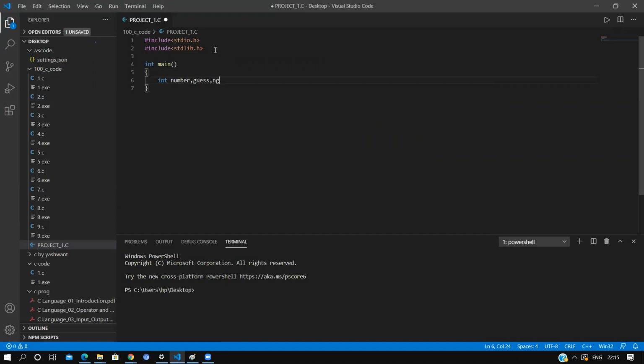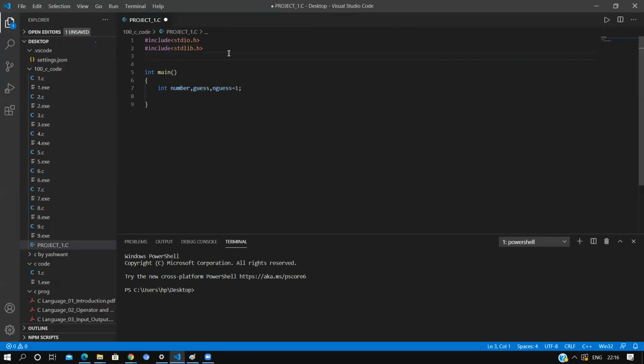Why are we using guess? Because we will use random numbers. We will generate random numbers. And as you know, to generate random numbers we use srand. You can go and search about this.